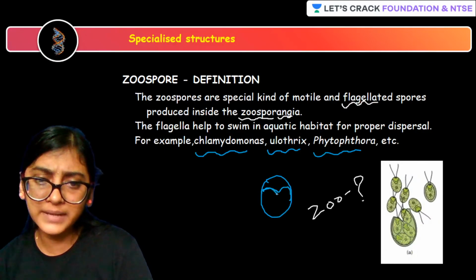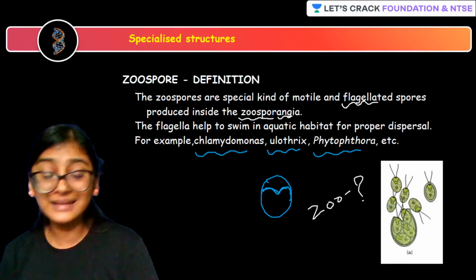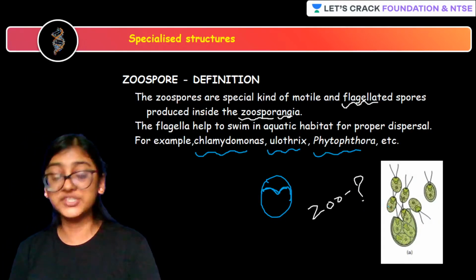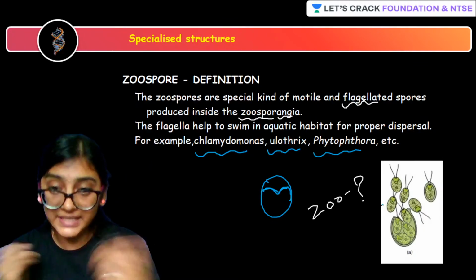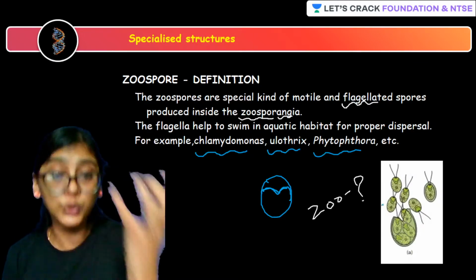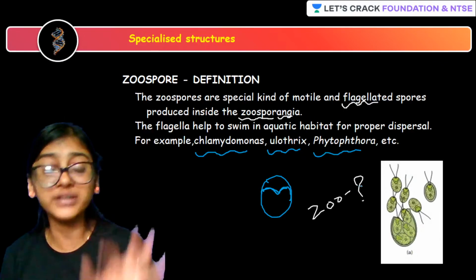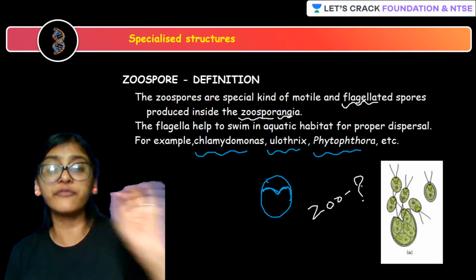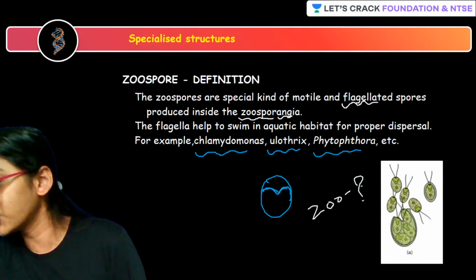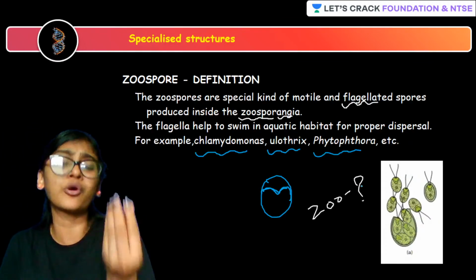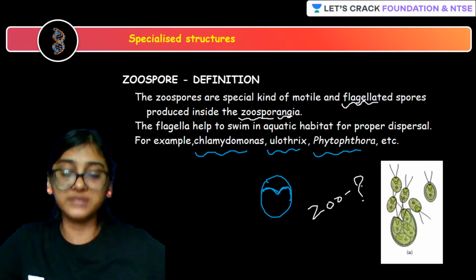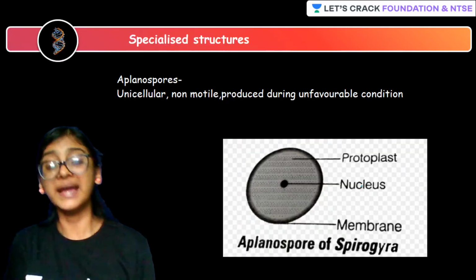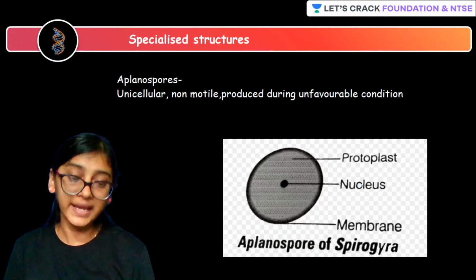Yes, they will have a cup-like chloroplast. Chlamydomonas is a unicellular alga which is motile, has a cup-like chloroplast, and also has an eye spot, which is definitely photosensitive. So many things you are learning from a simple small organism, Chlamydomonas. Yes, zoospore is complete.